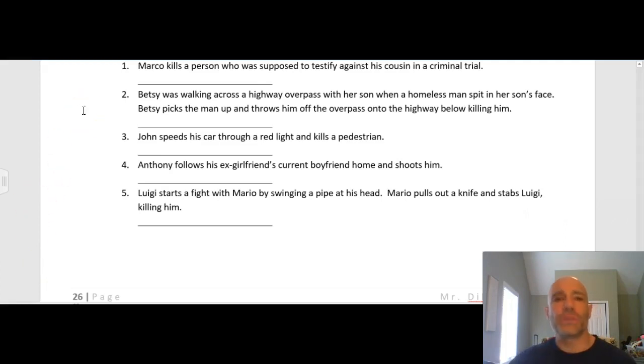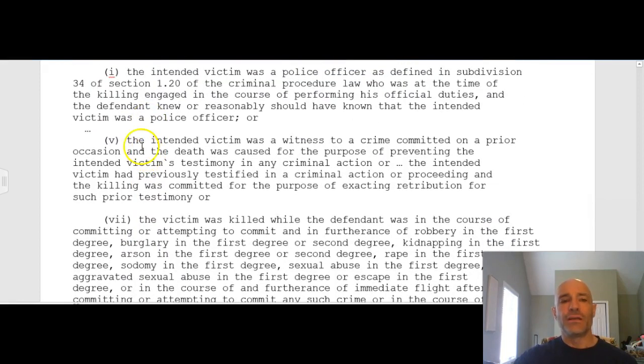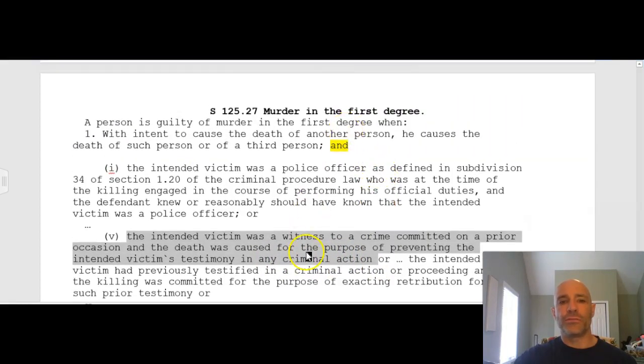Number 1, Marco kills a person who was supposed to testify against his cousin in a criminal trial. So we have an intentional killing, and it is motivated to stop someone from testifying. So that's going to be right here underneath murder in the first degree.